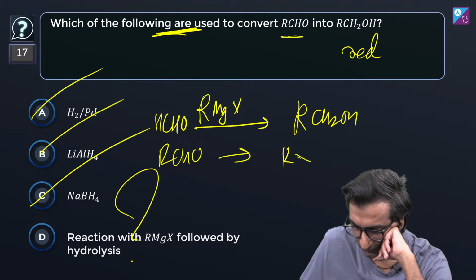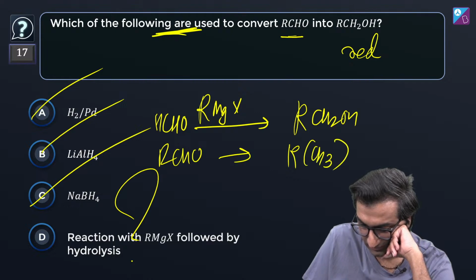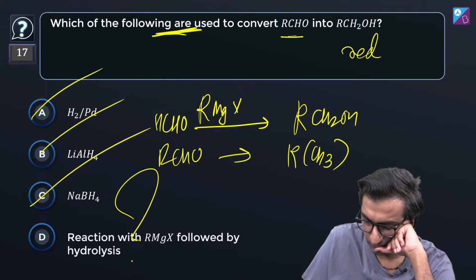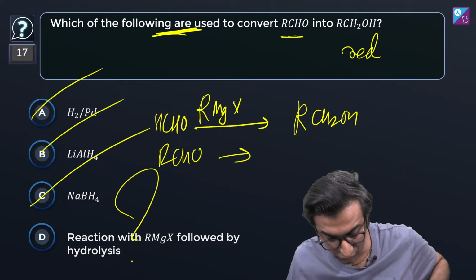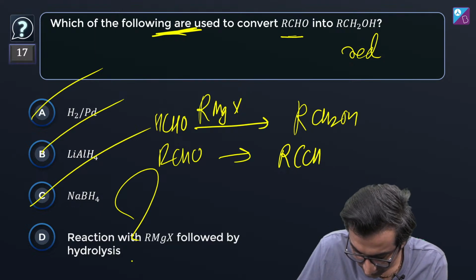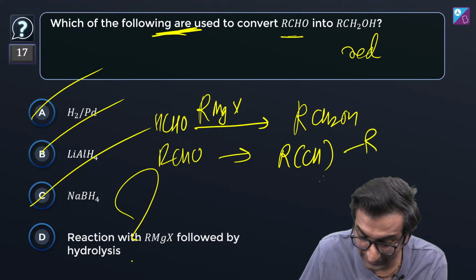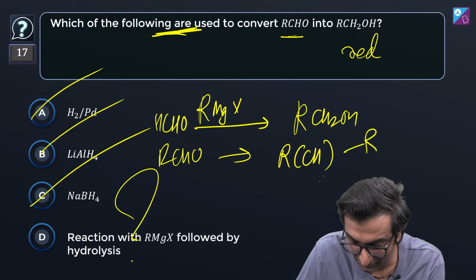How do I draw this? You get RCH3. Is that right? Basically, you get a secondary alcohol. I'm trying to figure out how to draw it. Not CH3, it's going to be CH2. I'm trying to say you get a secondary alcohol, guys. You're not going to get a primary alcohol.